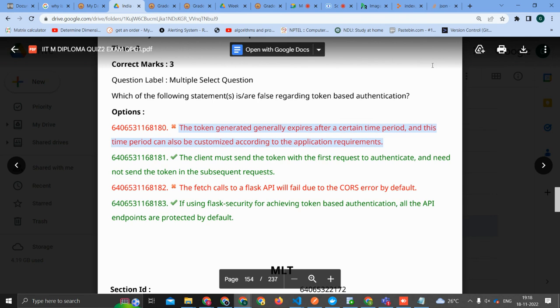The next statement is: the fetch call to a Flask API will fail due to CORS error by default. If you want it not to fail, then you will have to put the decorator, right? Yes, yesterday we saw the @cross_origin decorator. Otherwise, they will fail.